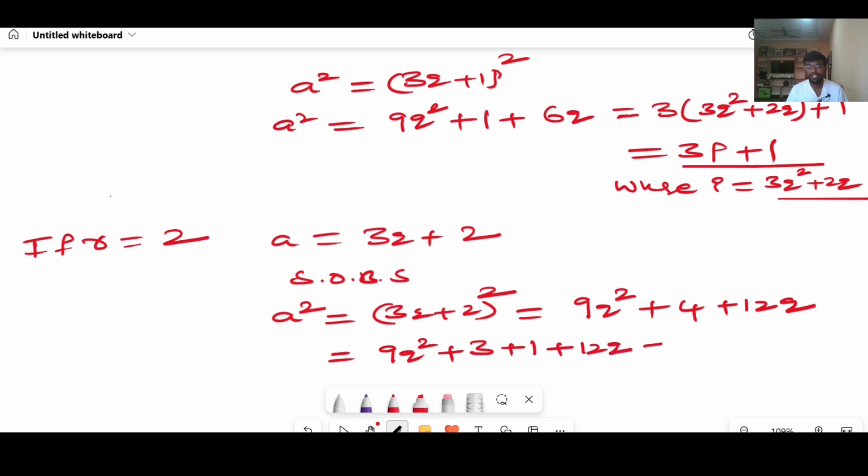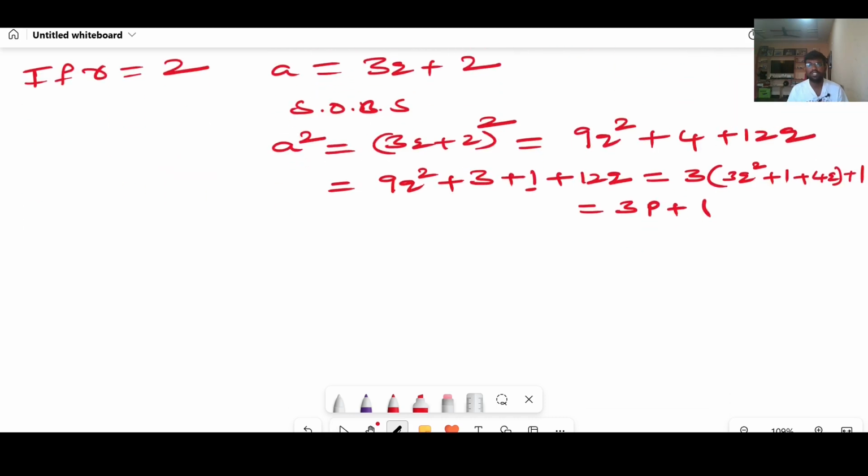I can simplify this as 9q square plus 3 plus 1 plus 12q. If I take 3 as common from all the terms, you will get 3 into 3q square plus 4q plus 1, plus 1 you will not get common. This can be written as 3p plus 1, where p is 3q square plus 4q plus 1.